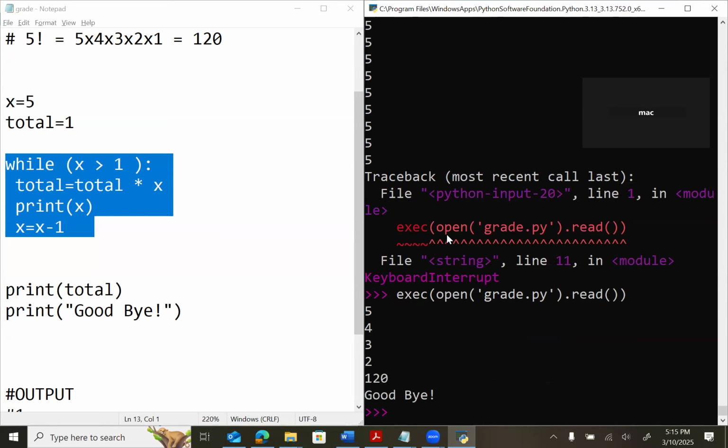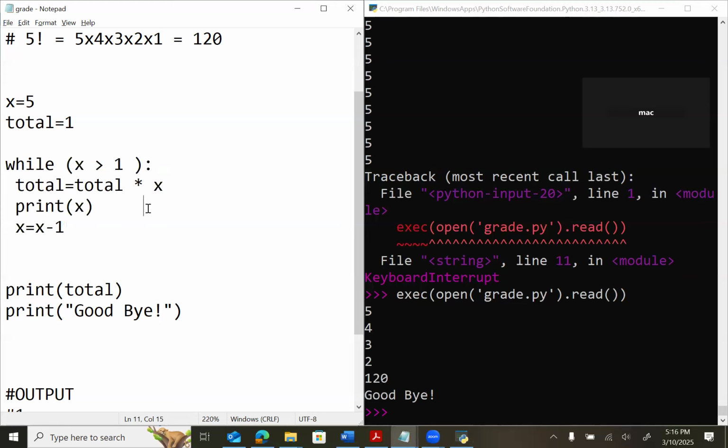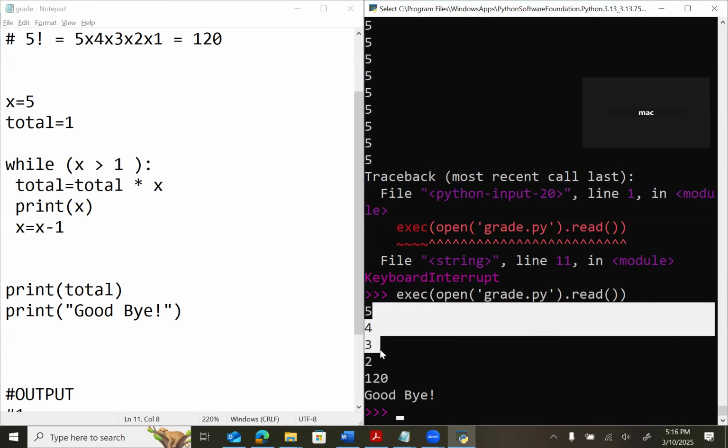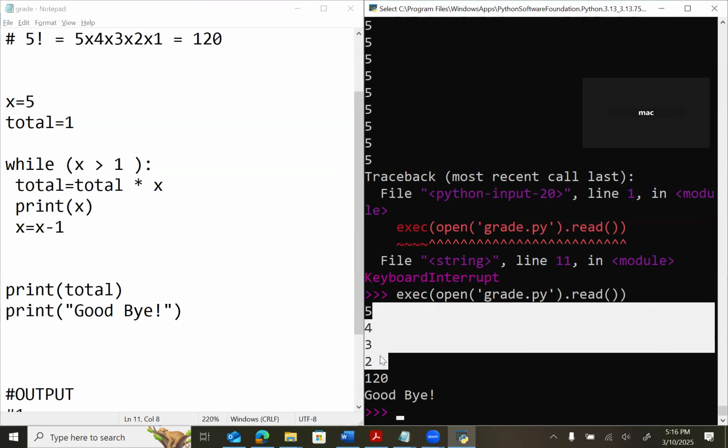You got the point now? Yes, Mr. But it is printing 5, 4, 3, 2, not 1. It didn't print 1. It should be if x bigger than 0, Mr.